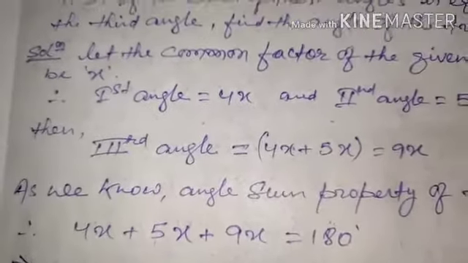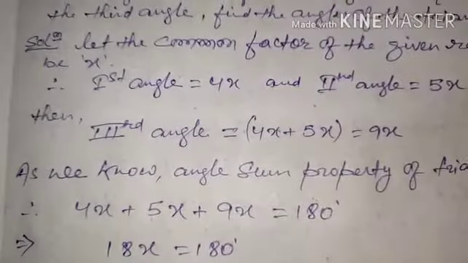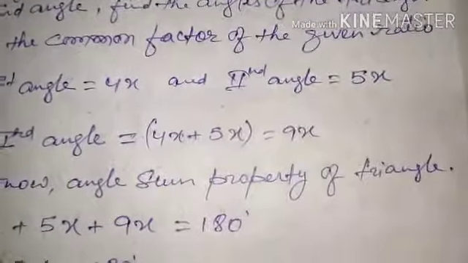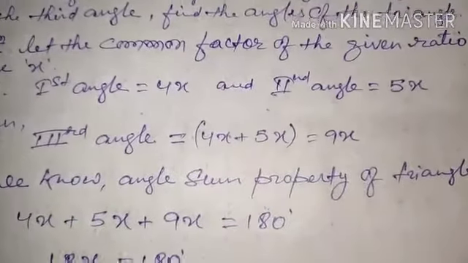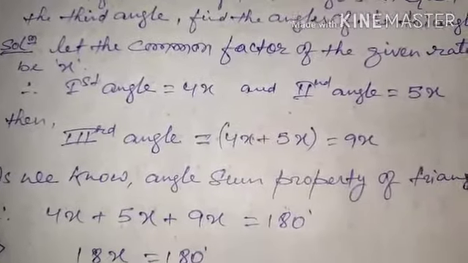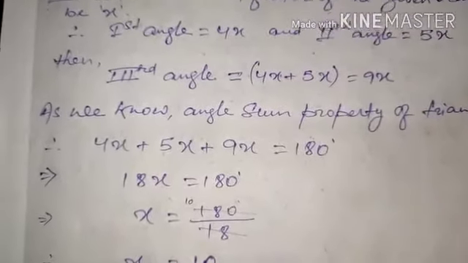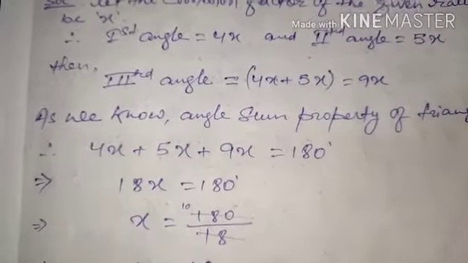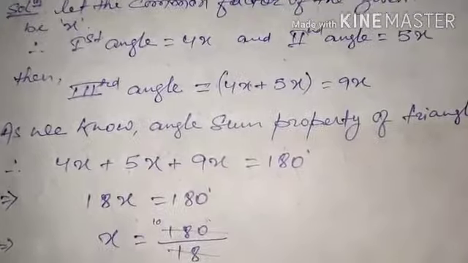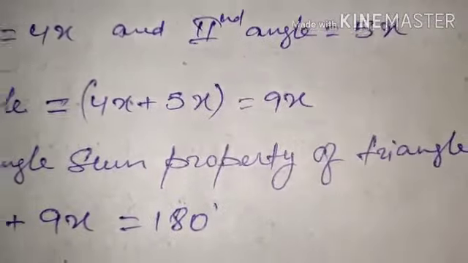Let the common factor of the given ratio be x. Therefore the first angle is equal to 4x and the second angle is equal to 5x. It is a quite easy step which I have done so many times, so I don't think any of you will have any problem. Then the third angle, according to the question, is the sum of the first and second angle. Third angle is equal to 4x plus 5x, which is equal to 9x.